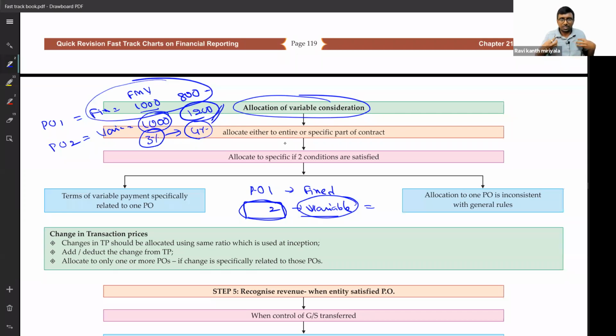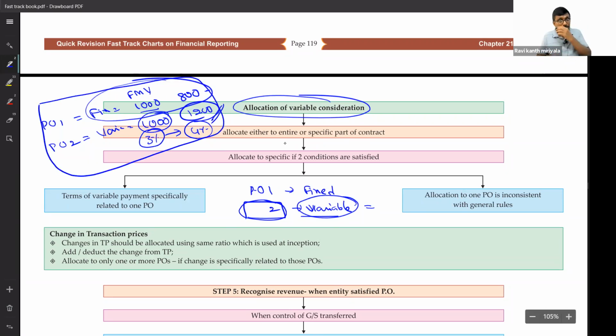Why would I, when I have an item worth 1,000, sell it to another person for 800? I don't. That means if I am selling it at that price, I must be getting compensated in some other fashion. So how are they compensating me? They are compensating me through another purchase. What is that? Performance obligation 2, where generally I should get 3%, is giving 4%. The difference of 1% comes to 200 in rupees. So that means he's trying to cheat us here.